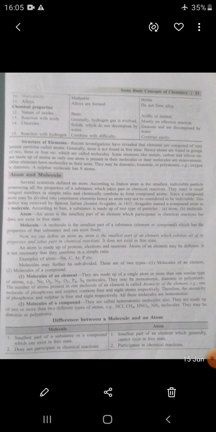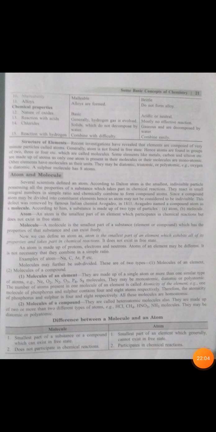So the second word, homoatomic, means the atoms which are constituents of a particular molecule are similar to each other, so that is known as homoatomicity. So dear student, a molecule is the smallest part of a substance which sometimes shows homoatomicity and heteroatomicity.